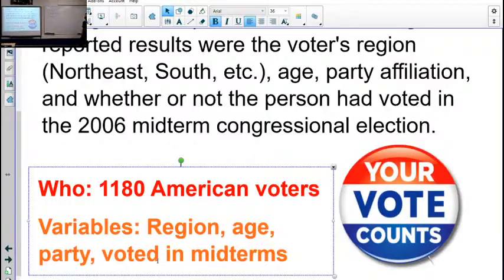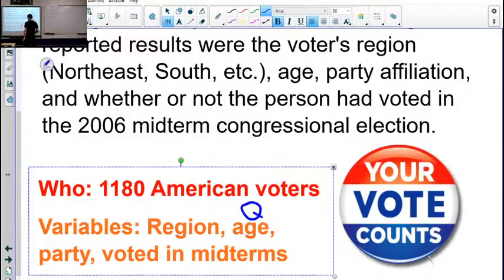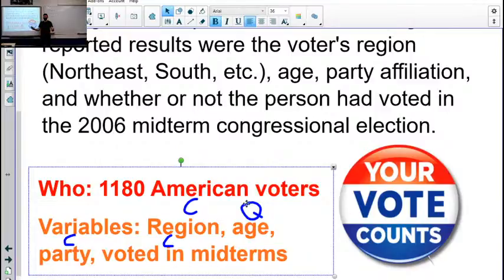Which one's quantitative? Out of those, there are 4 of them there. One of them is quantitative. It's age, right? This one is quantitative. The rest are categorical. Region would be categorical. Party affiliation is categorical. Whether or not they voted in the midterms, that's a yes or no. Those are your categories. You either voted or you didn't.